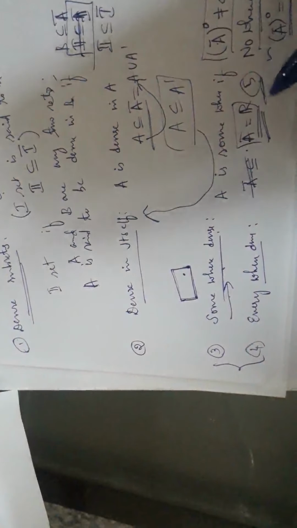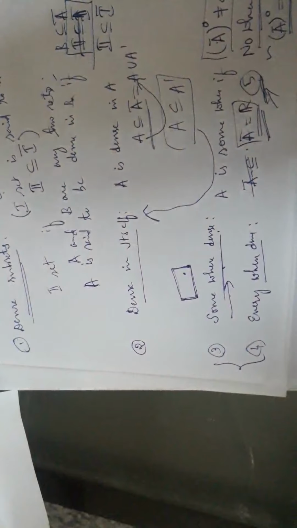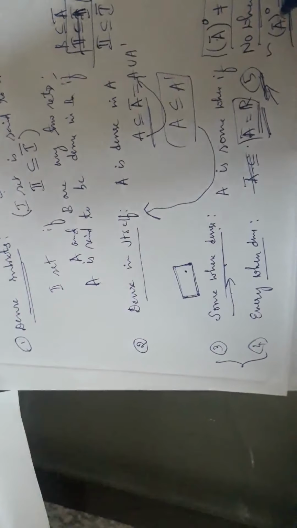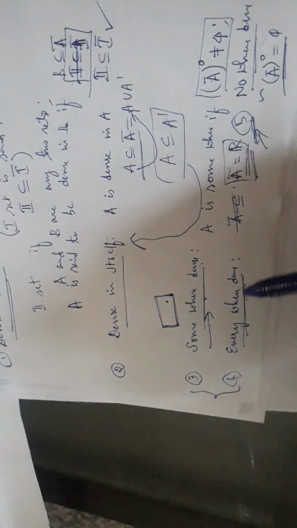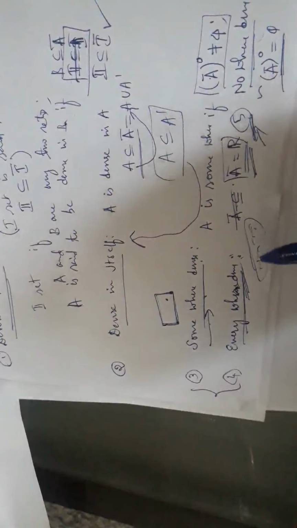Nowhere dense means you think about an operation theatre where it must be hygienic. So there, nowhere are the dust particles there. A bar interior is empty. But everywhere dense means you think about the bachelor's room. Everywhere it is dense. That means dust particles will be everywhere. They won't clean their room properly. Likewise, A bar equals R. Is it clear? Just to understand the meaning, to remember what exactly it is.